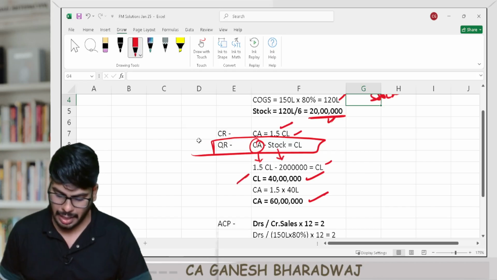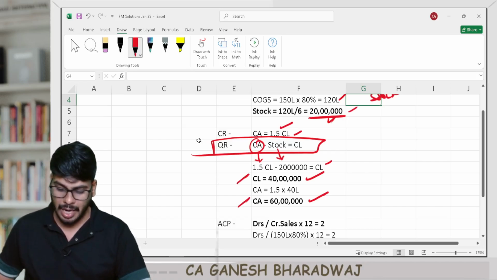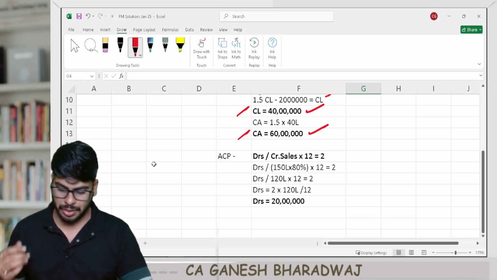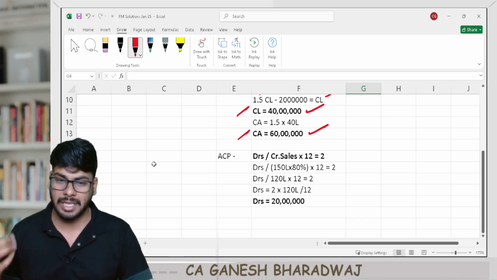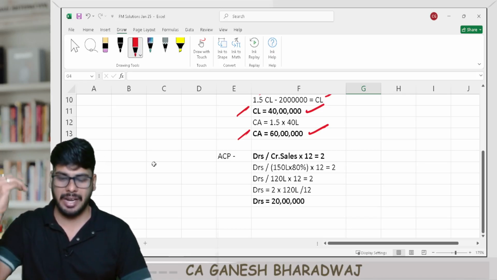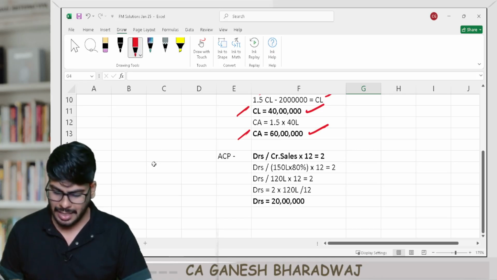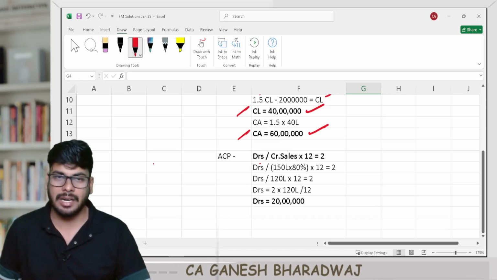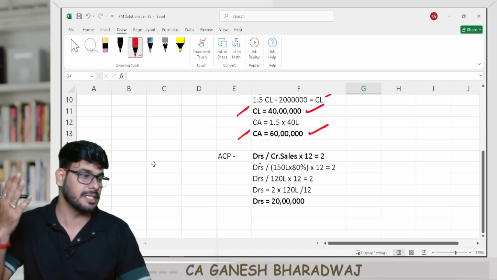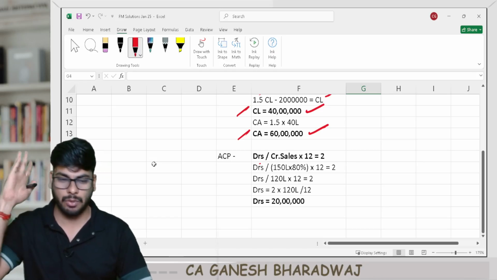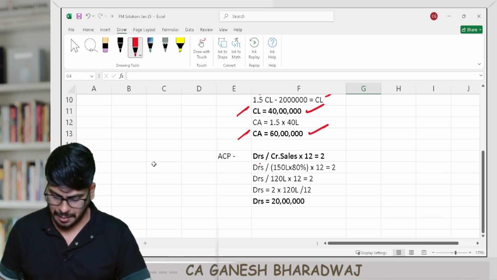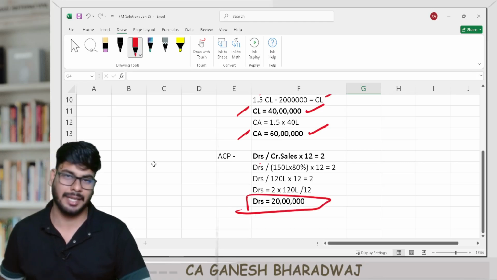So with this, we got current liabilities, current asset, and we got the stock figure. And now you need to calculate the debtors figure. They have given in the question that average collection period is going to be equal to 2 months. Average collection period, what is the formula? Debtors divided by credit sales into 12, right? That is equal to 2. Just fill in the figures. Debtors figure, that's something that we need to find out. Credit sales is 150 lakhs into 80%. They have given in the question that 80% of the total sales is only credit sales. So 150 lakhs into 80%, that's the credit sales figure, right? Into 12 is equal to 2. You cross multiply, you get the debtors figure as 20 lakhs. Are you clear with this?